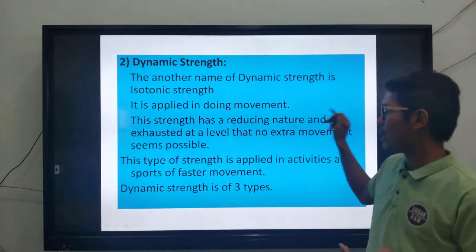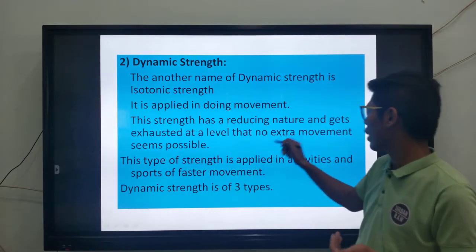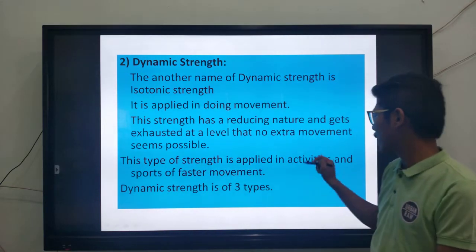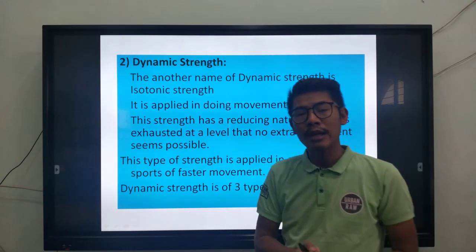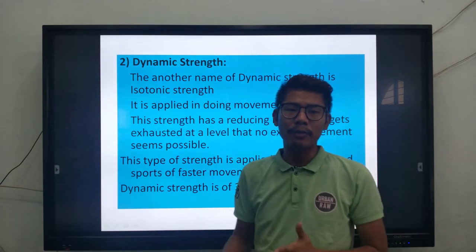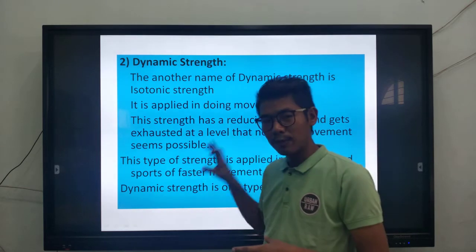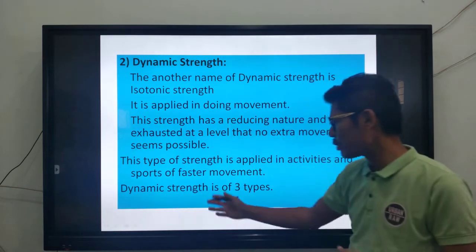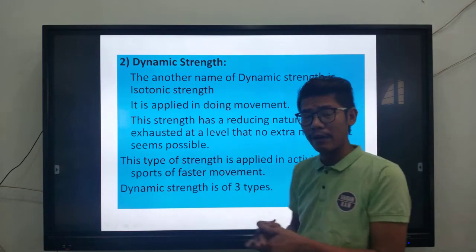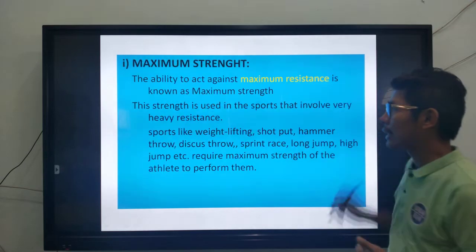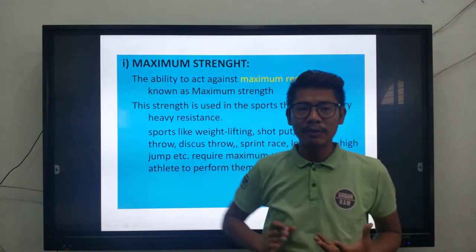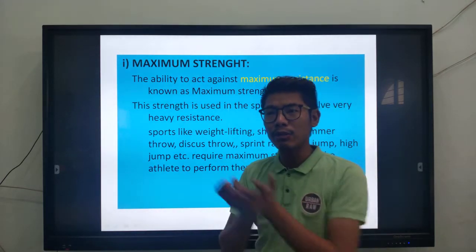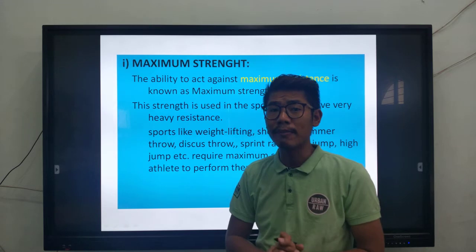It has a reducing nature and gets exhausted at levels where no extra movement seems possible. This type of strength is applied in activities and sports with fast movement. I told you that basketball, football, any kind of sports which involve movements will be using this kind of dynamic strength. Dynamic strength is of 3 types. Under the dynamic strength, it's further classified into 3 types, and the first is what is called maximum strength. By the word maximum, it means all of the energy that you can use for that particular game is called the maximum strength.